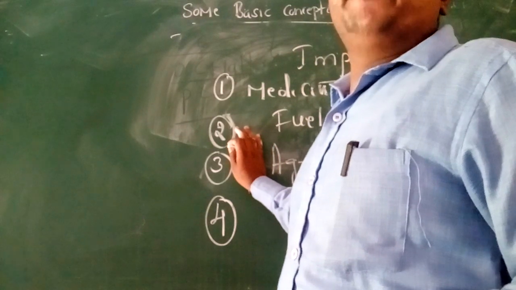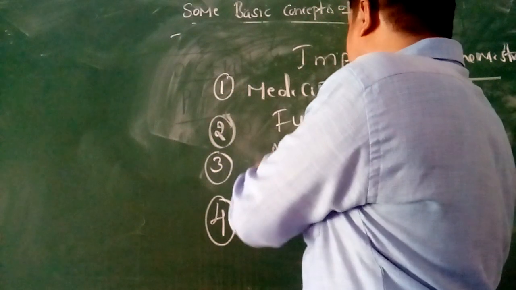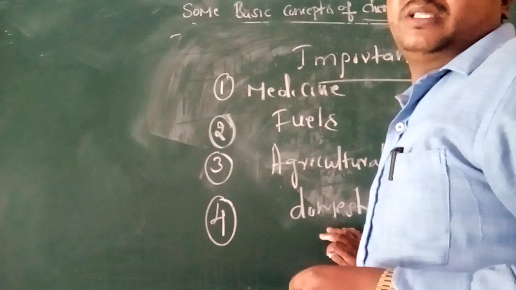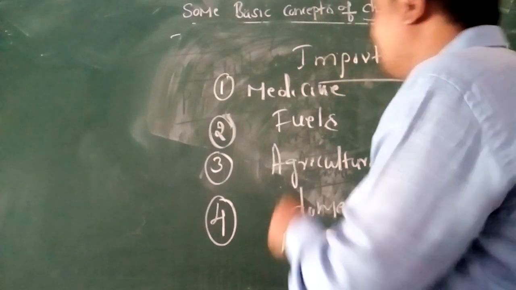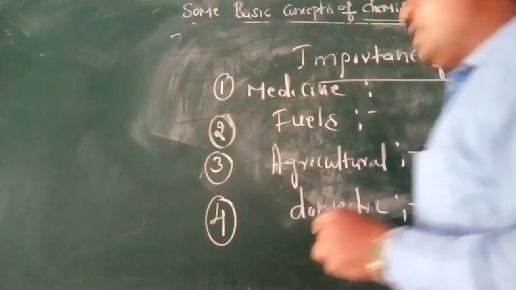These are the important applications: medicines, fuels, agriculture and domestic purpose.